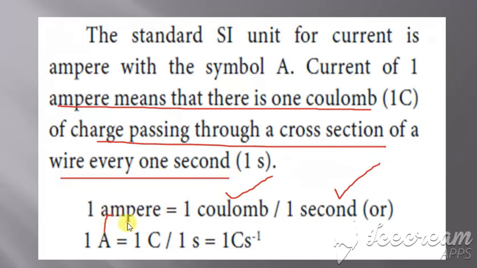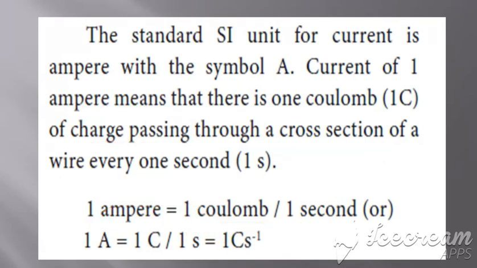Ampere is capital A, coulomb is capital C, second is small s. When you bring s to the numerator, it becomes s power minus 1. So 1 ampere is also equal to 1 C s^-1. This is a unit used for measuring the ampere.